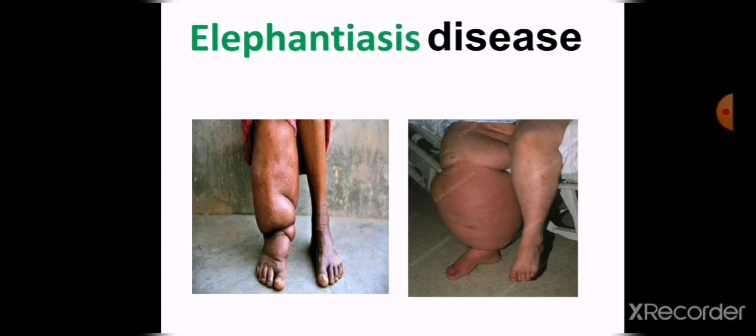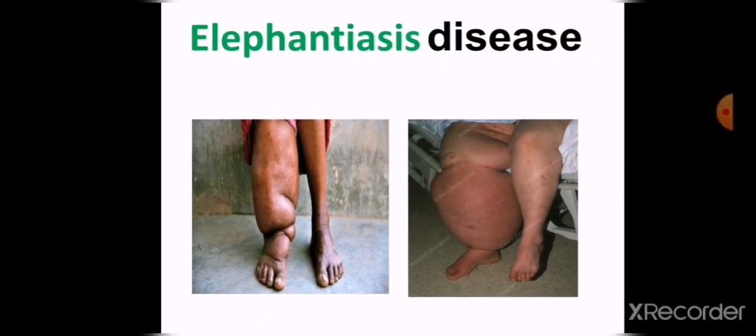It's called by this name because it causes disease to the leg. The leg looks like the leg of the elephant. So it's called the elephantiasis disease.